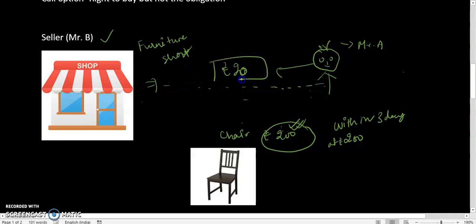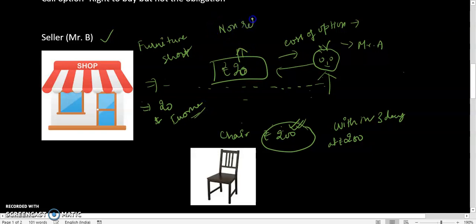This 20 rupees is the cost from the point of view of Mr. A, the cost of this option, and the option is to buy this chair at rupees 200 if Mr. A desires to buy within 3 days' time. For Mr. B, rupees 20 is the income. This 20 rupees is non-refundable. It will not be adjusted in the price of the chair. This type of contract is a call option contract.